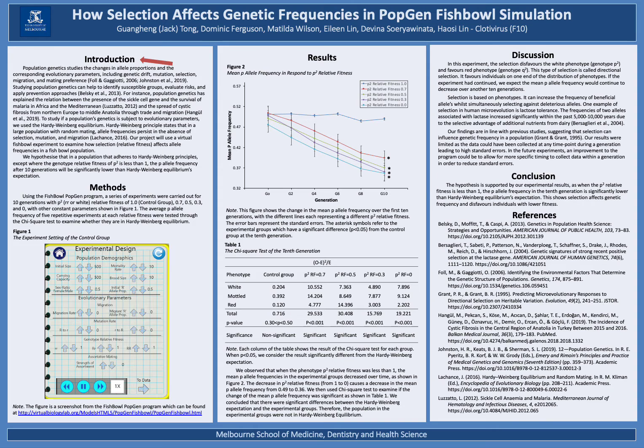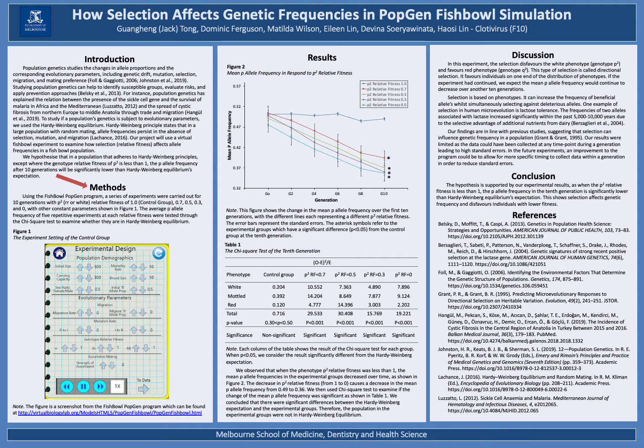Population genetics is the study of changes in allele proportions and the corresponding evolutionary parameters, including genetic drift, mutation, selection, migration, and mating preference. In our study, we set out to examine how selection affects allele proportions. We hypothesized that in a population that adheres to Hardy-Weinberg principles, except where the genotype relative fitness of p² is less than 1, then the p allele proportion in future generations will be significantly lower than Hardy-Weinberg equilibrium's expectation.